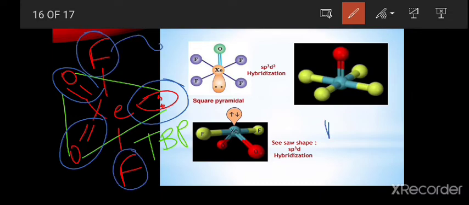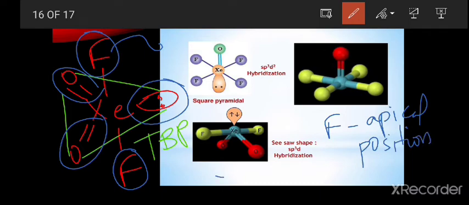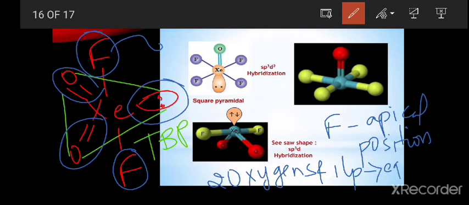Fluorines are present at the apical position, and the 2 oxygens and one lone pair are present at the equatorial position.